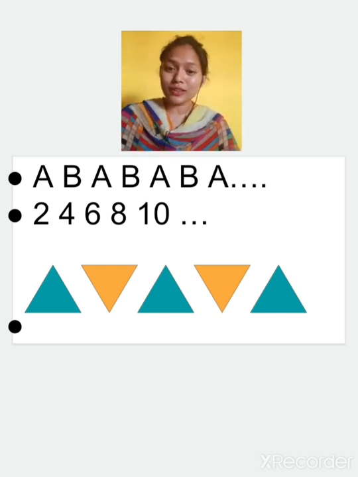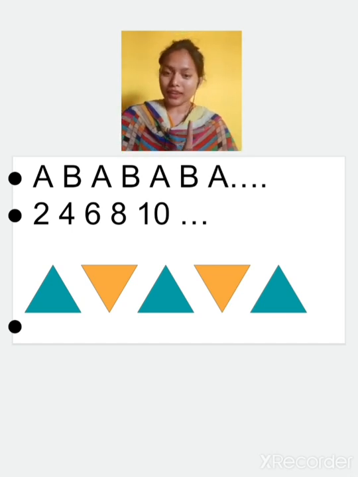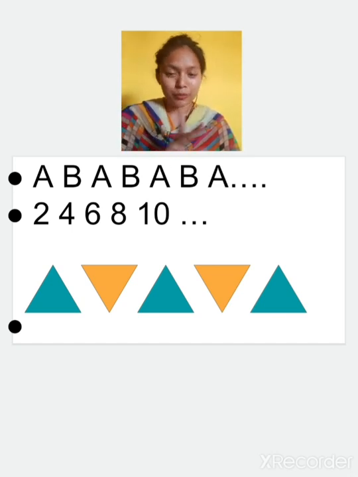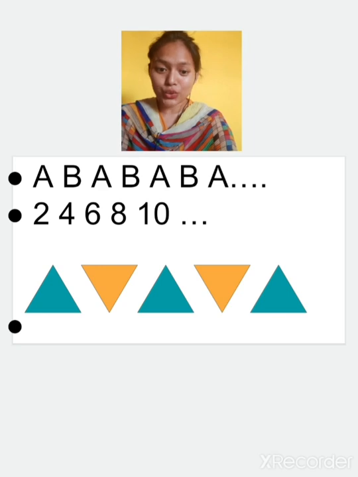Now see this one. First of all, see this. What is there? A B A B A B. What is repeating? A and B are repeating itself. Yes or no? A B A B A B. It is written here. Can you see? So A B is repeating again and again.